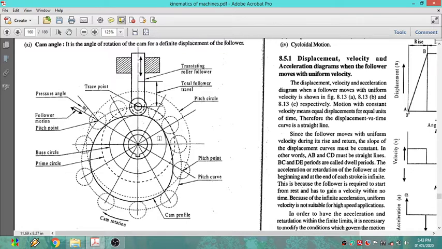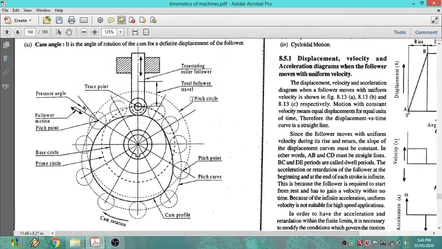The roller is attached to the follower, so I can say that it is a roller follower. Whenever it is moving from top dead center to bottom dead center or bottom dead center to top dead center, it moves up and down like this, and the cam also rotates clockwise or anti-clockwise depending upon the requirement. We can give the input.